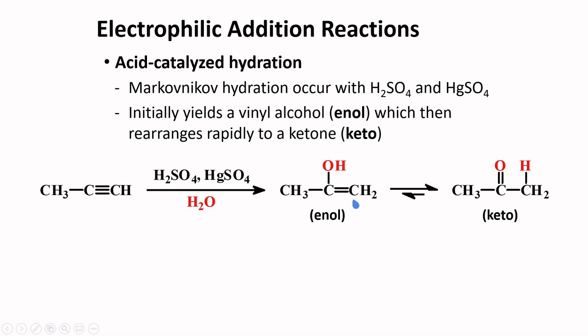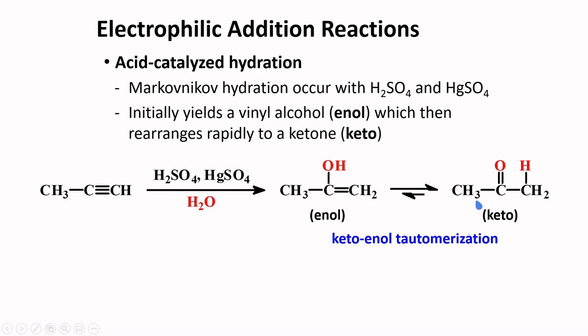The process of rapid interchange between these two constitutional isomers is called keto-enol tautomerization, and these two compounds are tautomers. We must take note that they are not resonance structures.